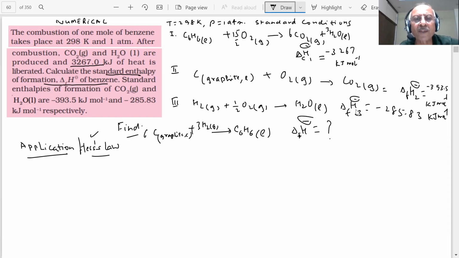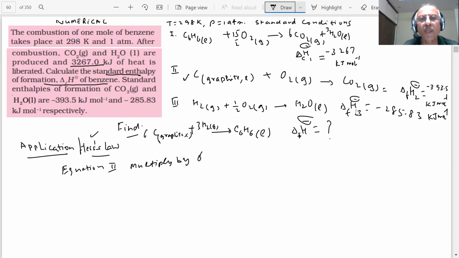You have to get 6 carbon on the left hand side. Where is the carbon? This one, equation 2. There is one here, but there are 6 in the target. What will you multiply by? 6. Multiply equation 2 by 6.